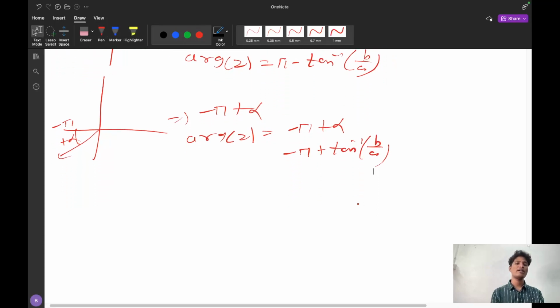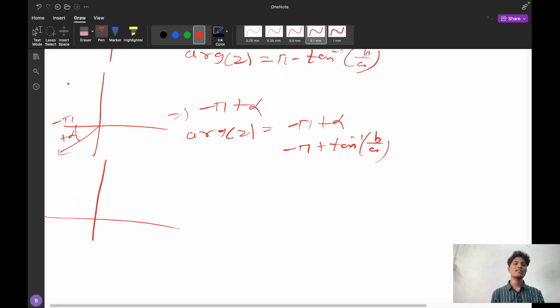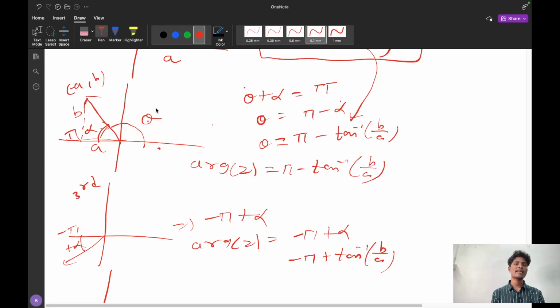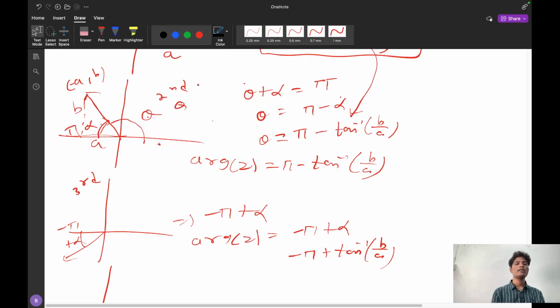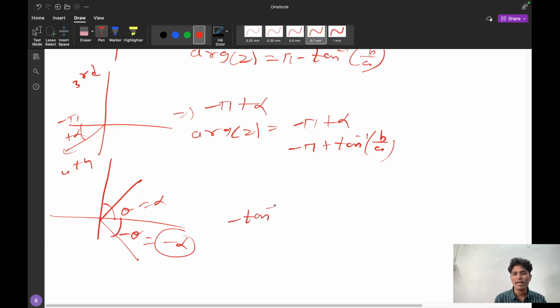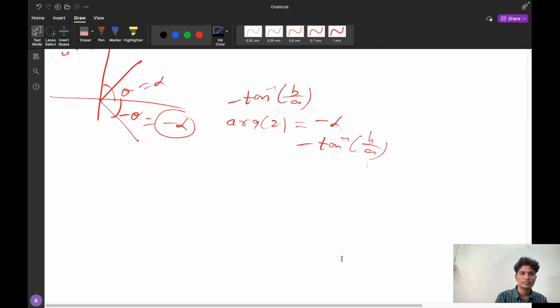I will take one example and discuss. This is the third quadrant case. This is the third quadrant, and this is the second quadrant. This is the third quadrant and this is the fourth quadrant. If this is theta, suppose it is like this, it is theta, and what is this one? It is minus theta. So simply, here we said theta equal to alpha, here theta equal to minus alpha. So that is minus tan inverse b by a is the angle here. So here what is the argument? Argument of z is equal to minus alpha, that is minus tan inverse b by a. Like this you have to remember.